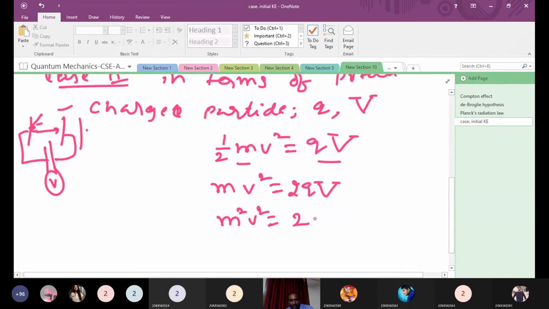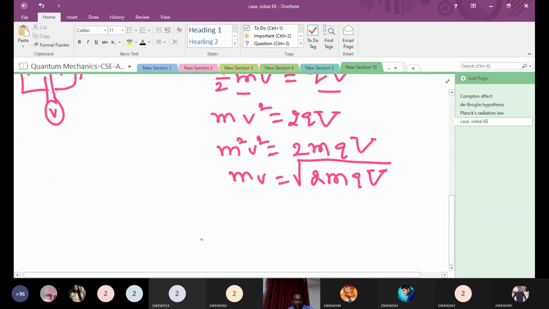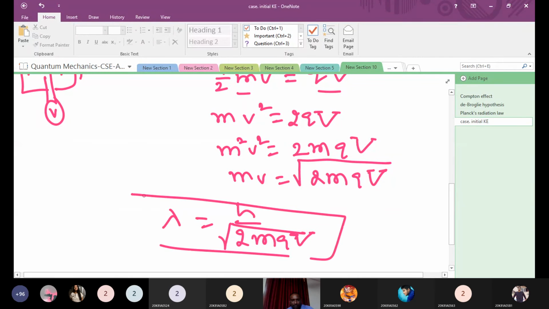Here, multiplying 2m by qV, so mv is equal to the square root of 2m qV. Then again you substitute in our lambda expression: lambda is equal to h by the square root of 2m qV. This is the expression for matter waves in the case of a charged particle.